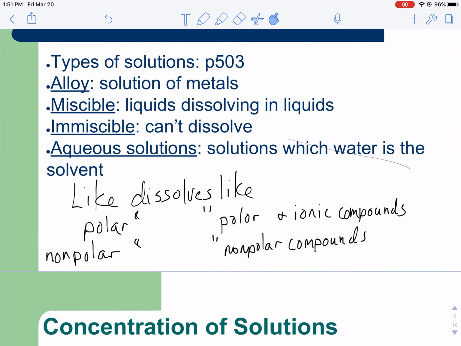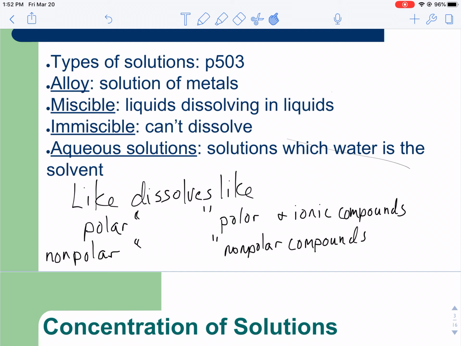There are lots of different types of solutions. The only one that I'm really going to want you to know is an alloy. An alloy is simply a solution of metals. The metals have been melted down, they turn into a liquid. You take the liquid, you mix them evenly so they're homogeneous, and then you let them solidify again, and then you have an alloy solution, like brass.